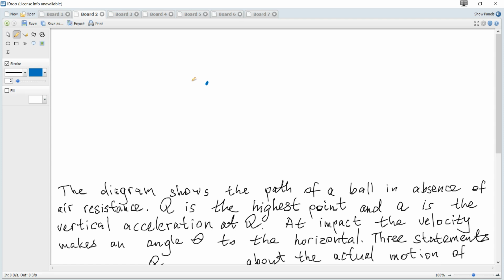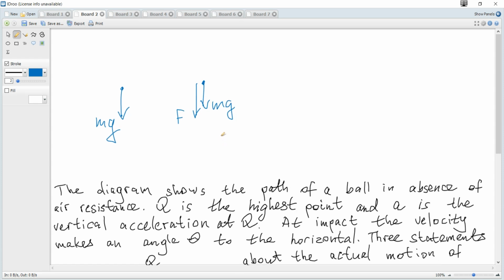I repeat that in general, if we consider the vertical direction, there is mg, and when it is moving up, there is additional force due to resistance. And without a resistance, there is mg only, and by Newton's second law, mg is ma.